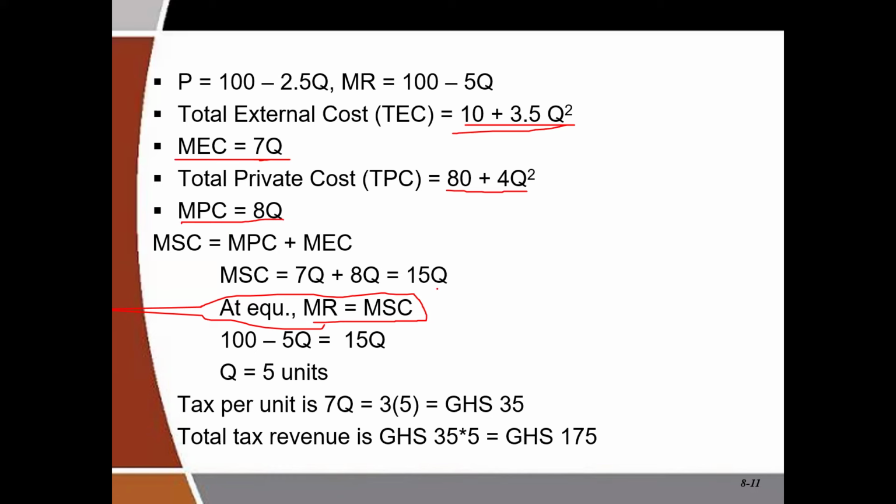And if you want to find our marginal revenue, we all know how to derive marginal revenue from the price function. You can convert to total revenue and differentiate, or you can just double the slope of the price function and it will give you marginal revenue. So now we have marginal revenue to be 100 minus 5Q, and the marginal social cost is 15Q. If you work it through, you get the quantity to be equal to 5 units.